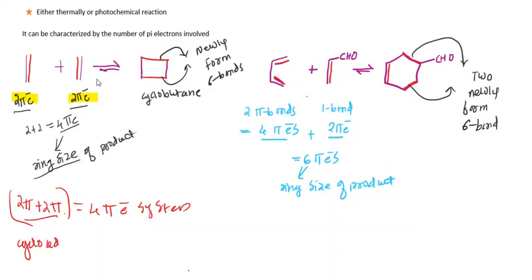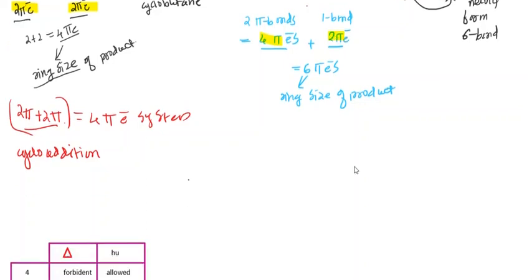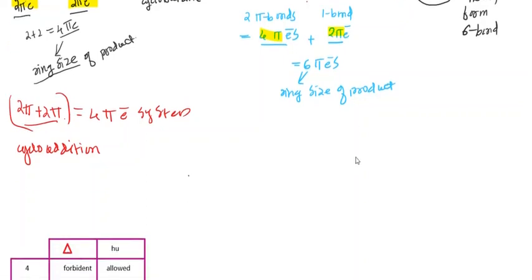Now if you look at the second case, this is a 4 pi electron system and this is a 2 pi electron system. So it is a 4 pi plus 2 pi cycloaddition. This is the second class.